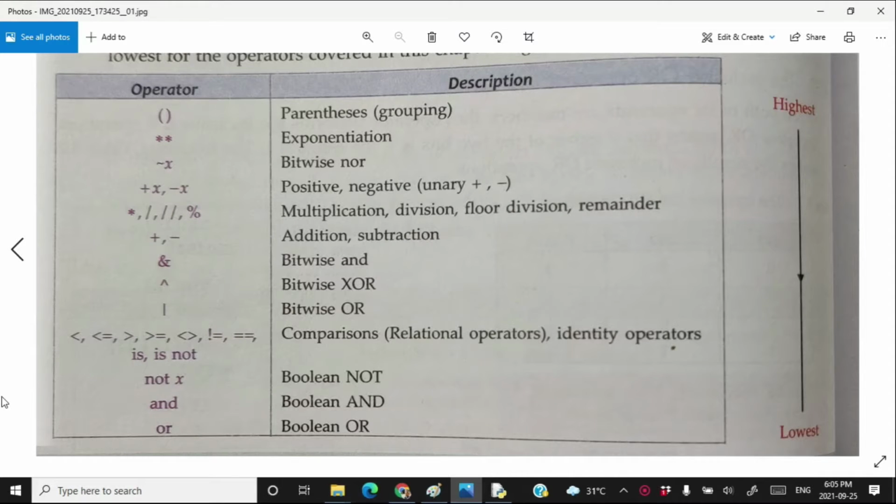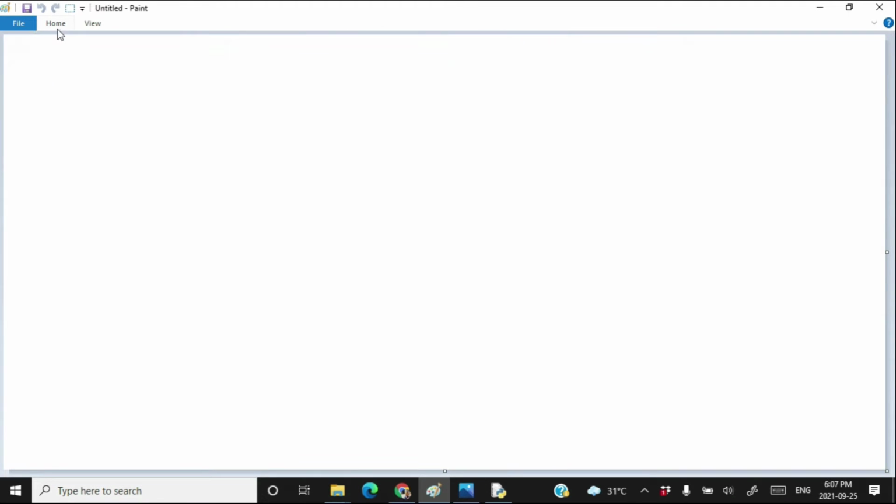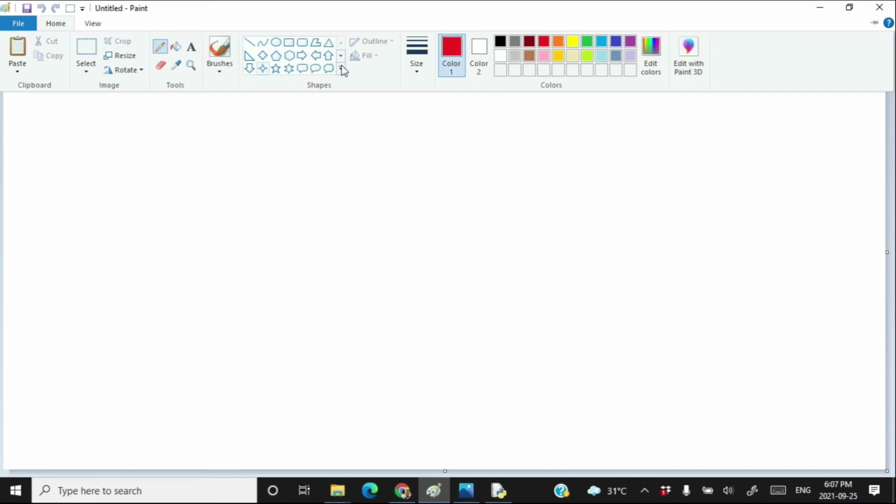In the previous video, we already learned about various operators supported by Python. But what happens if more than one operator is present together in a given expression? What will happen if in a Python statement more than one operator is present? Which operator is going to execute first and which operator is going to execute next? How will this be decided? This gets decided on the basis of precedence and associativity of operators.